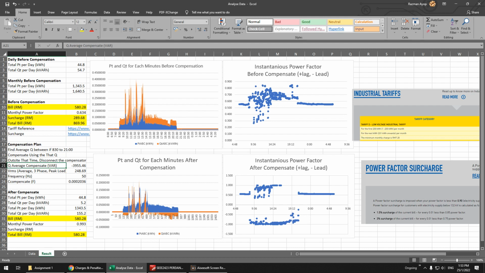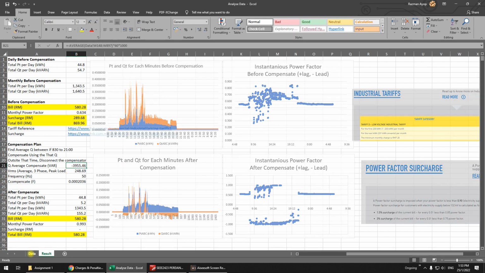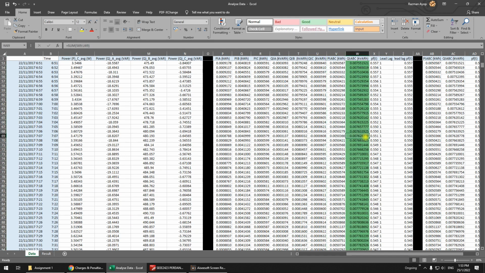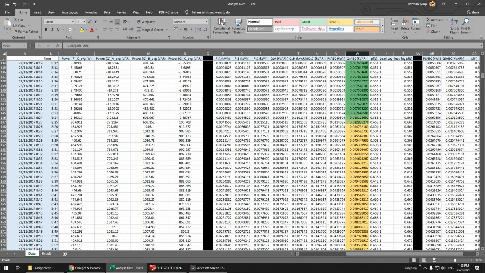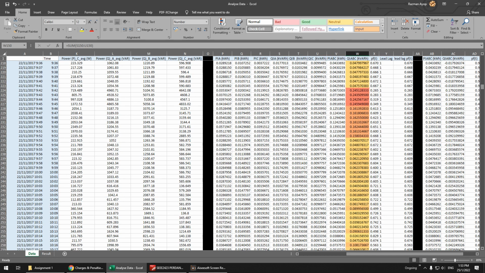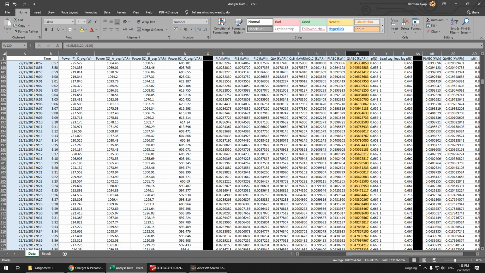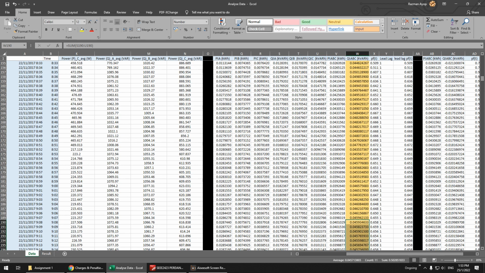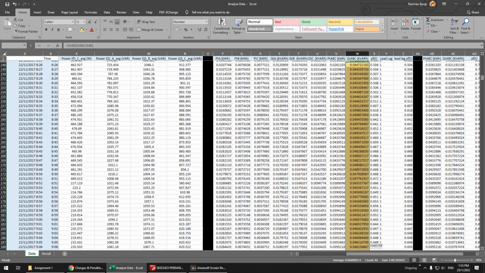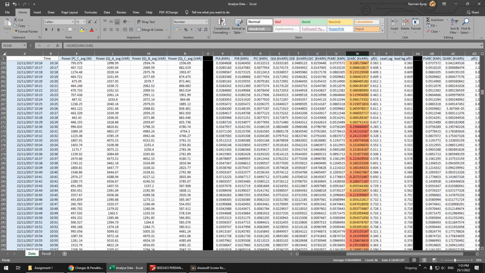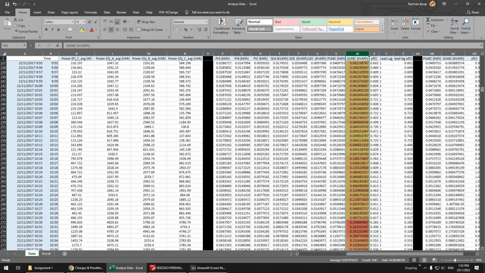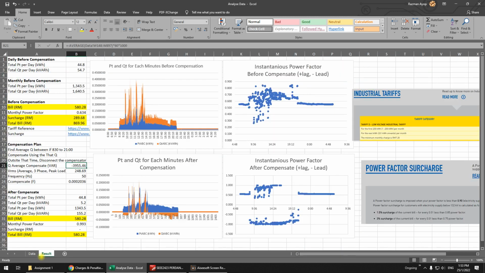So you have to calculate the average here. You can see I don't look at all the data, I only look at the data that has high Q. I highlight it: the higher the Q, the more yellow and red it is. The green one I don't consider because it is very small. So I calculate the average for the yellow and red ones, for Q, not P. You compensate Q, not P. Okay, so after that I get this one.